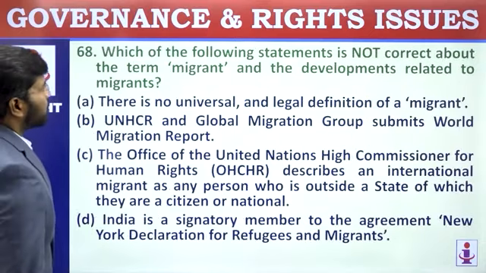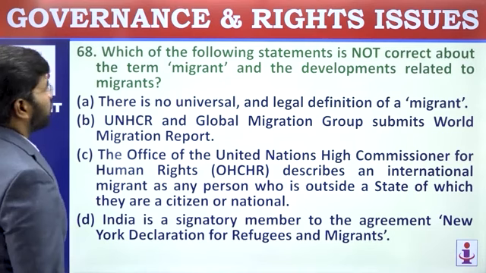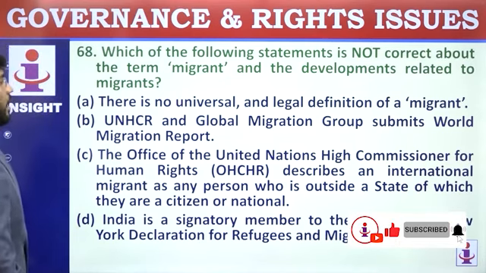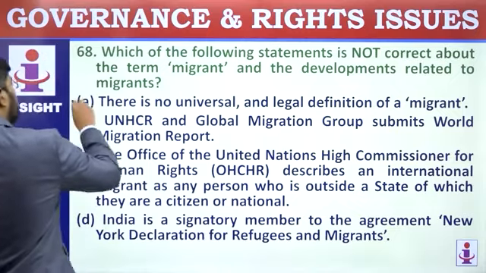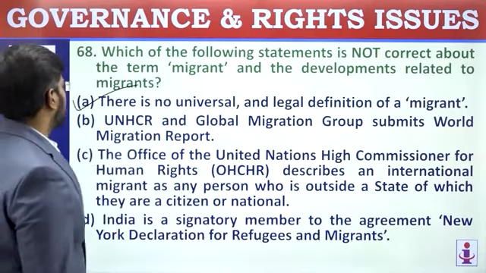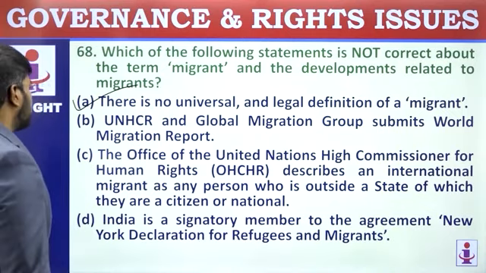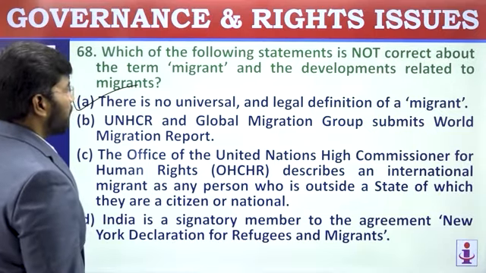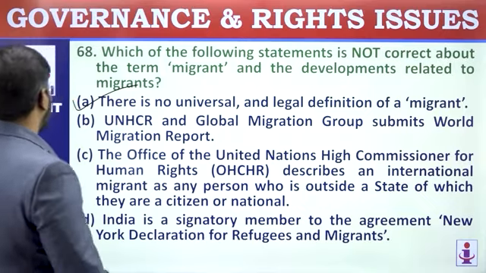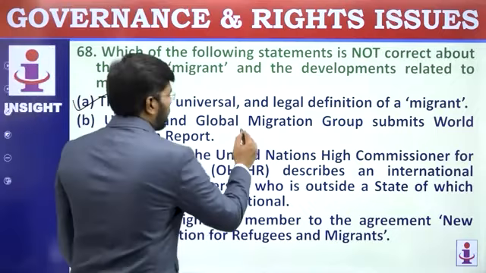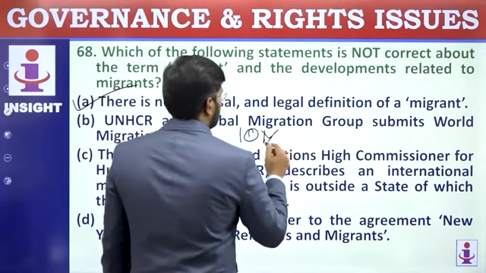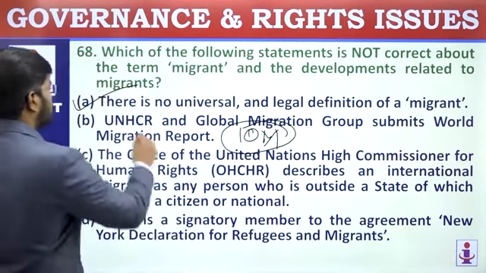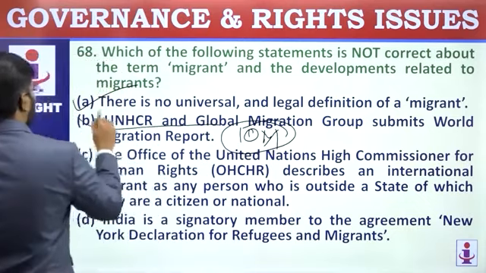Which of the following statements is not correct about the term migrant and the developments related to migrants? There is no universal legal definition for a migrant. Yes, migrants don't have any universal definition. The United Nations Human Rights Commission and Global Migration Group submit the World Migration Report. This is a wrong statement. The International Organization for Migration submits the World Migration Report, not UNHCR or the Global Migration Group. So the second is a wrong statement.